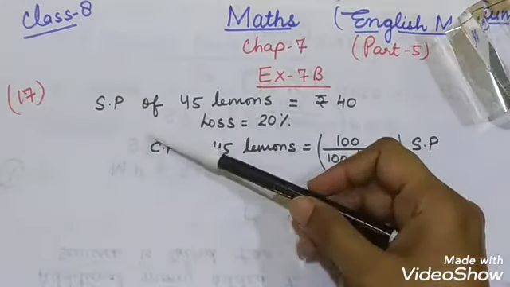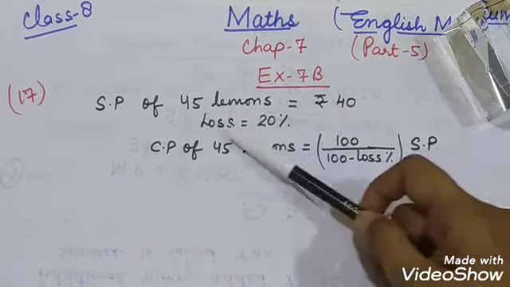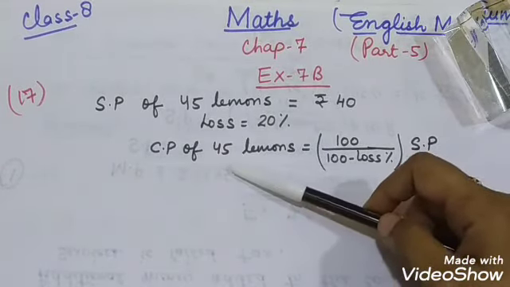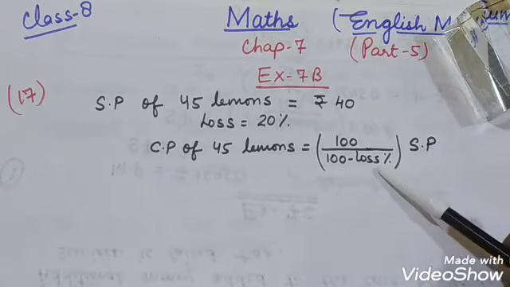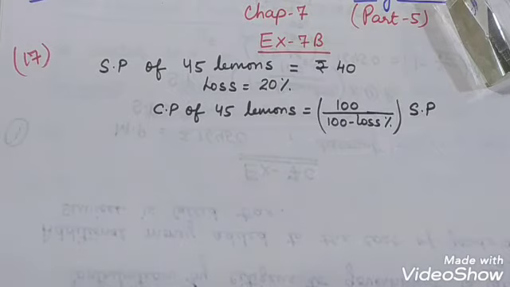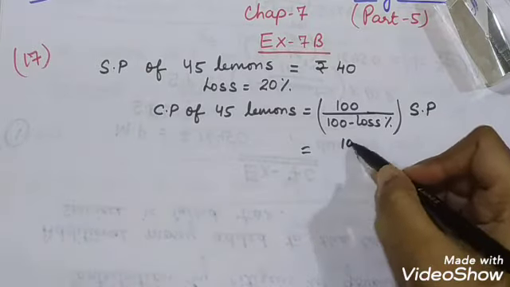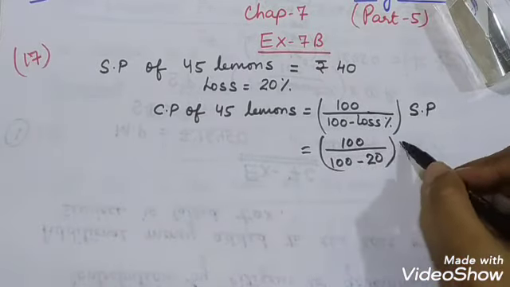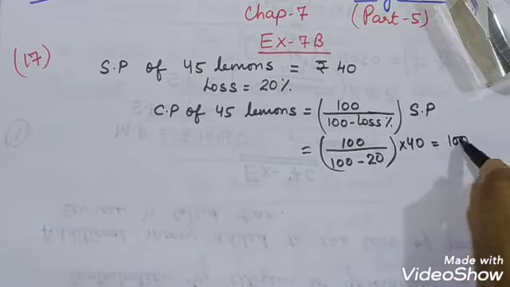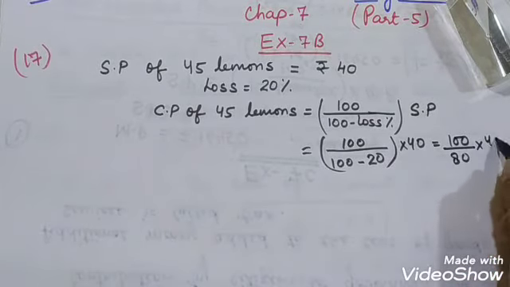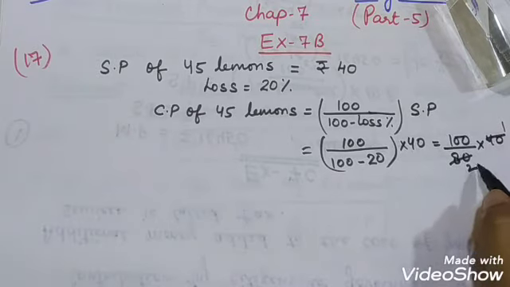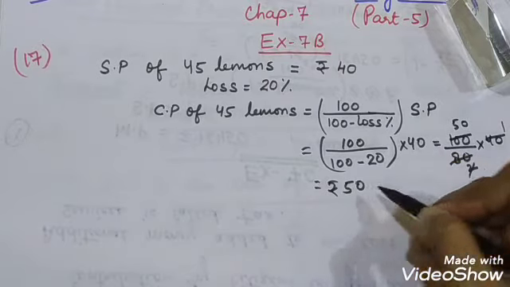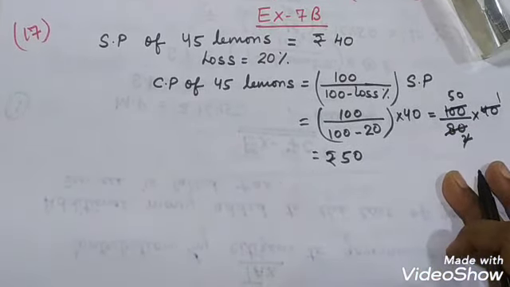So first I have written that the selling price of 45 lemons is rupees 40 and the loss is 20%. We don't know the cost price of 45 lemons. So in order to find it, we will use this formula. Putting in the values we have, 100 upon (100 minus loss percentage, which is 20) and the selling price is 40. We will solve 100 upon 80 into 40. Now 40 ones are 40, twos are, and 2 ones are 2, fives are, and 0. So we get the cost price of 45 lemons as rupees 50.